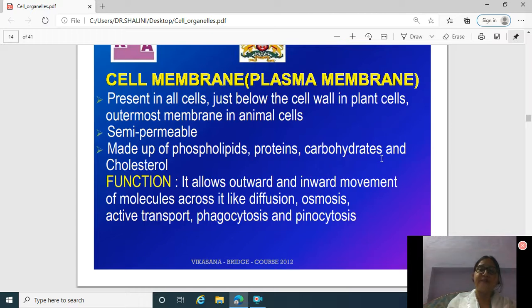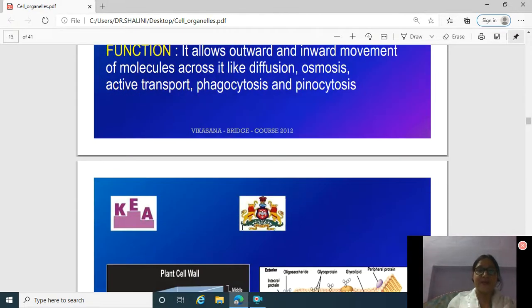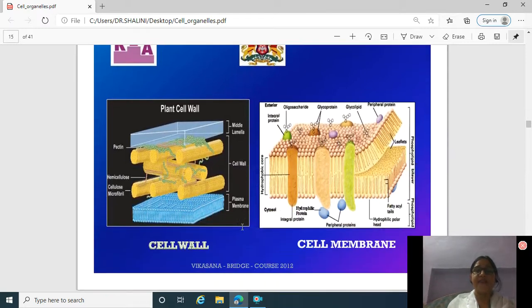The function of plasma membrane is to allow outward and inward movement of molecules across it, like diffusion, osmosis, active transport, phagocytosis and pinocytosis. These are the figures of plant cell wall and cell membrane. This is the plant cell wall, and plant cell wall here, as it is shown, it is made up of middle lamella, pectin, hemicellulose, cellulose microfibrils.